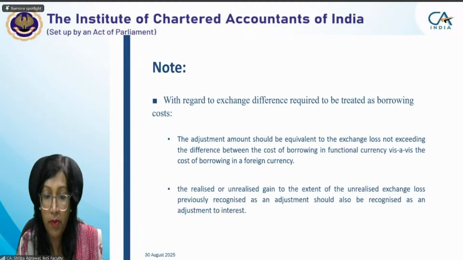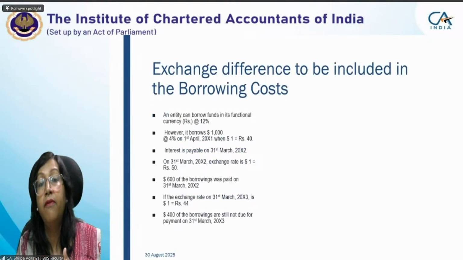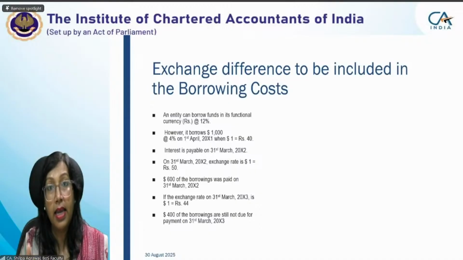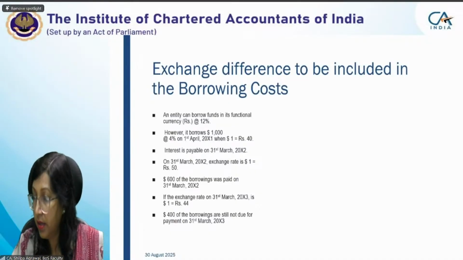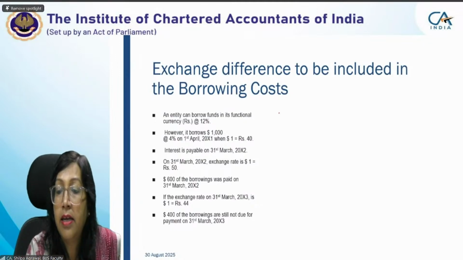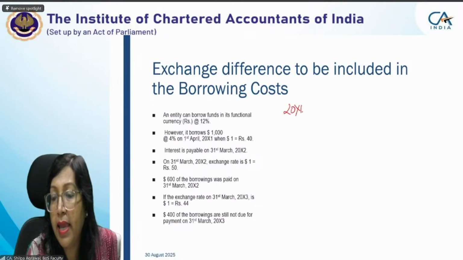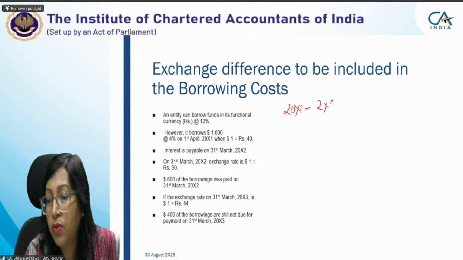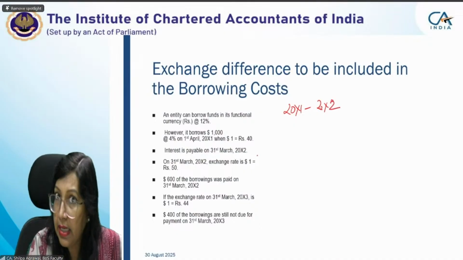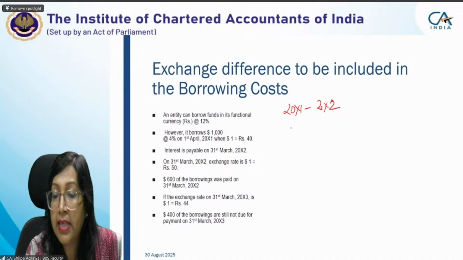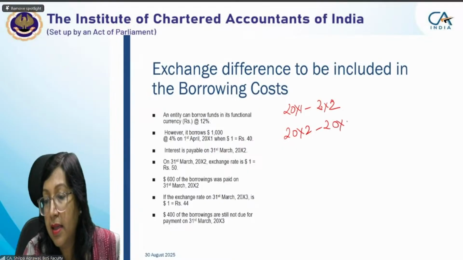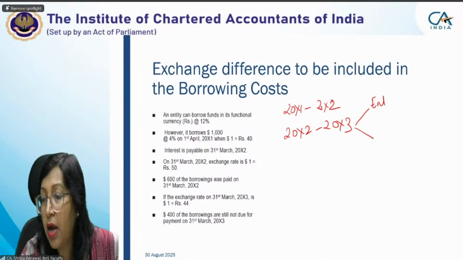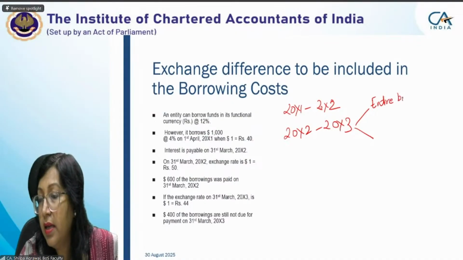And one more case we have to see is where we are having exchange loss which is beyond a year. For example, right now we have seen for 20x1 x2. In case you move on to second year 20x2 x3, there are two situations. Entire amount is outstanding, entire borrowing is outstanding.